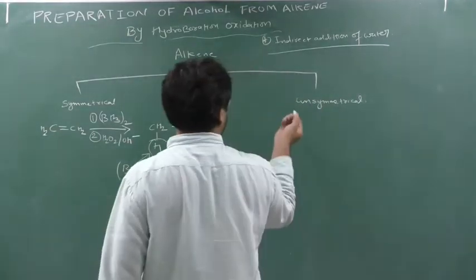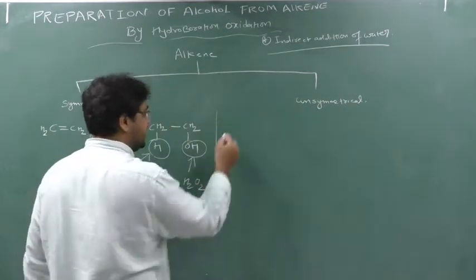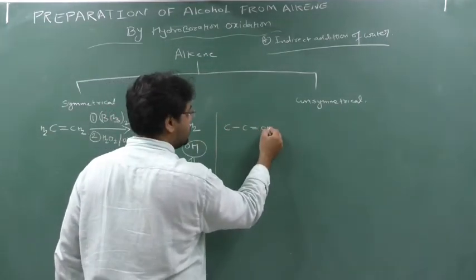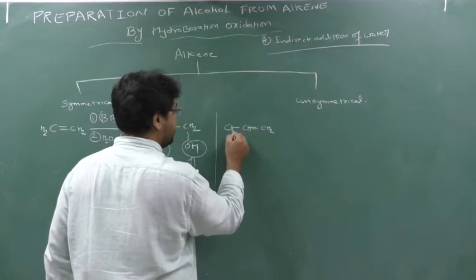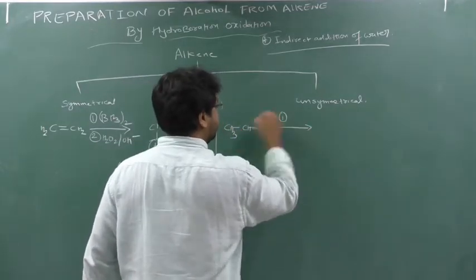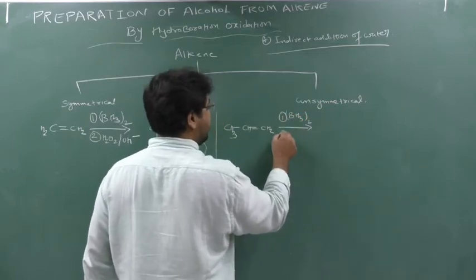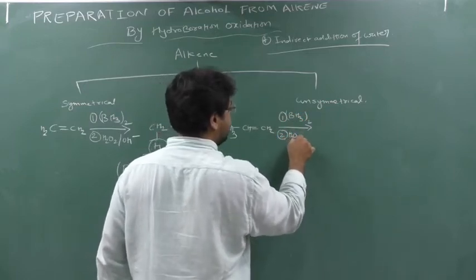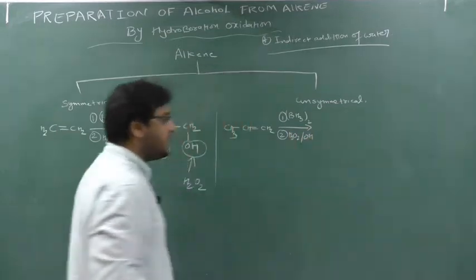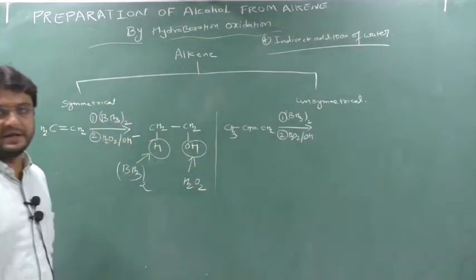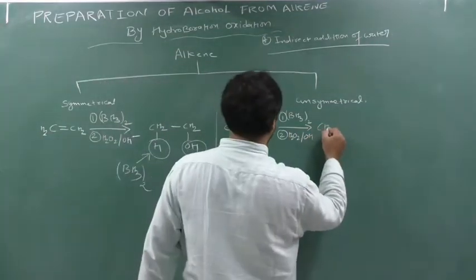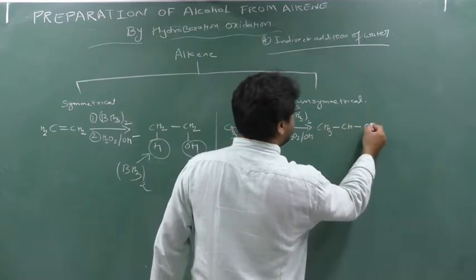So now see here. Suppose I am using an unsymmetrical alkene. See, C double bond CH2, 1, 2, 3, 4, CH3. First I will do the reaction with diborane, BH3 twice, and second I will do the reaction with H2O2 in the basic medium. Now the question comes, where OH should be placed and where H should be placed.